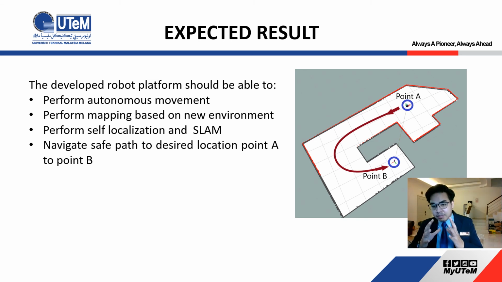So the robot will be able to know where it is located in the new environment and create the mapping. And SLAM is when the robot is moving, it will create mapping simultaneously while the robot moves. And lastly, the robot can navigate or move from point A until point B. So that's the result we expect, and then the objective will be achieved.